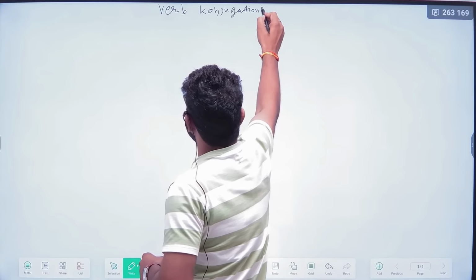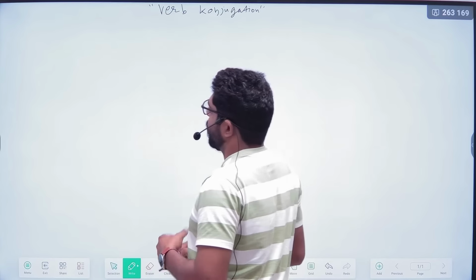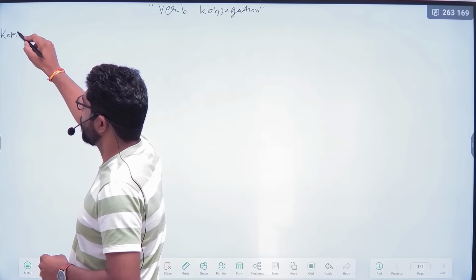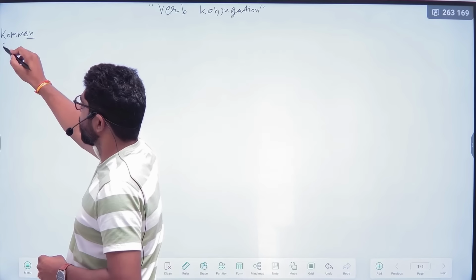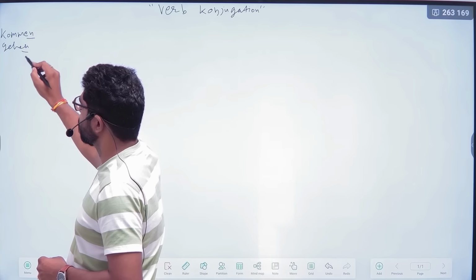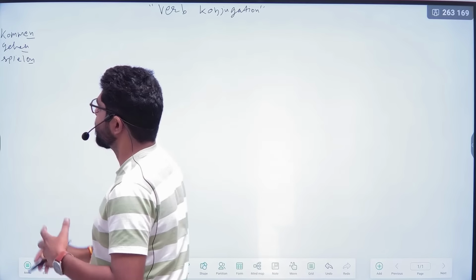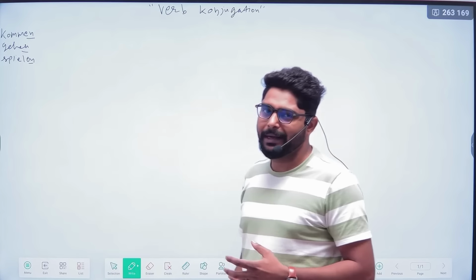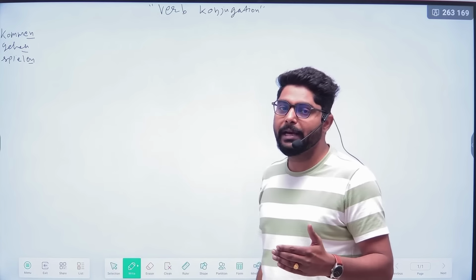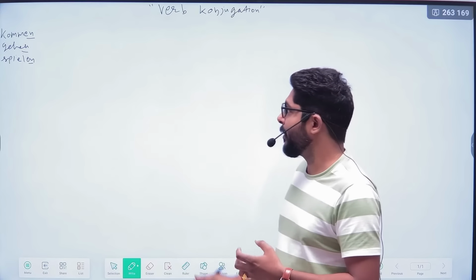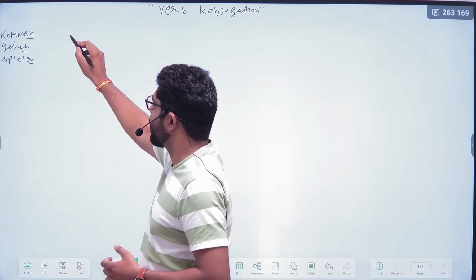So what is exactly verb conjugation? In German, you know that every verb has an en ending, like kommen, gehen, spielen. So all these verbs have an en ending in the German language. You need to remove the en ending, and according to their subjects, you need to add the new ending. So what subjects do we have?